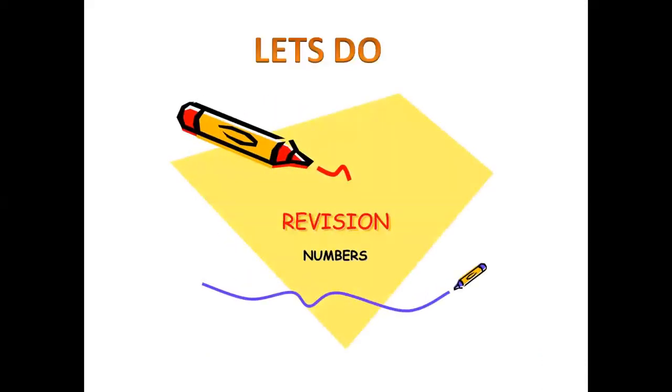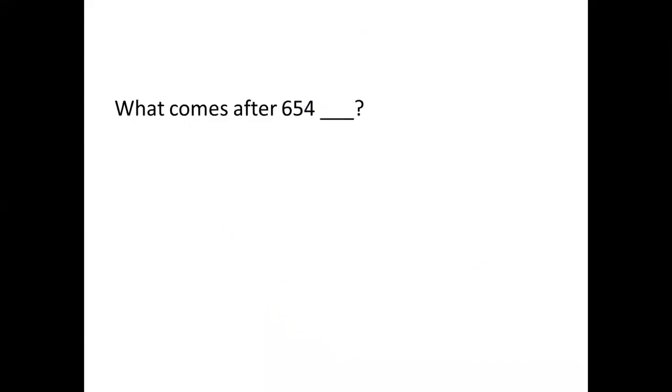So let's do some revision of numbers. What comes after 654? Remember, we have done counting from 501 to 700. So now you should be well revised with all the numbers from 501 till 700. Yes, kids? Good. So the question is, what comes after 654? Do you know the answer?